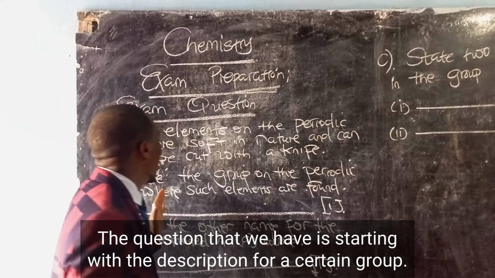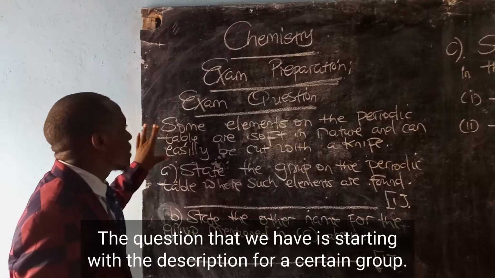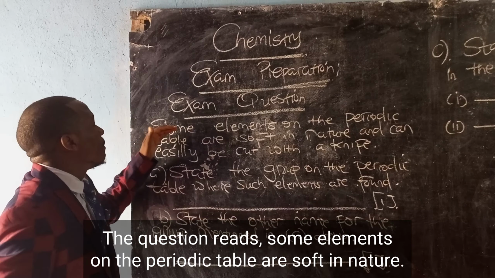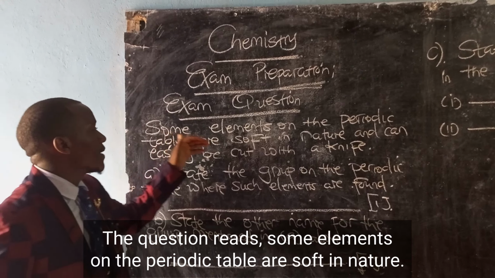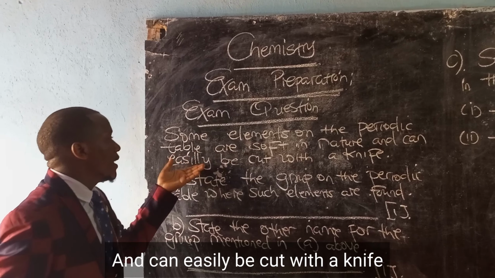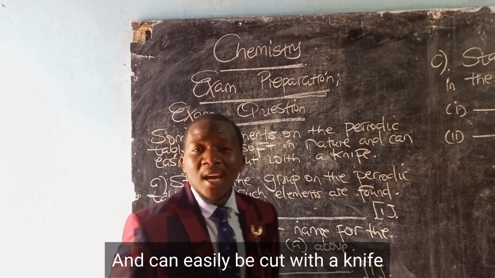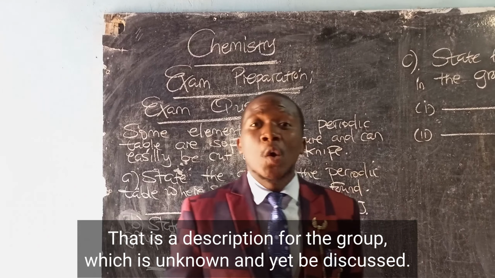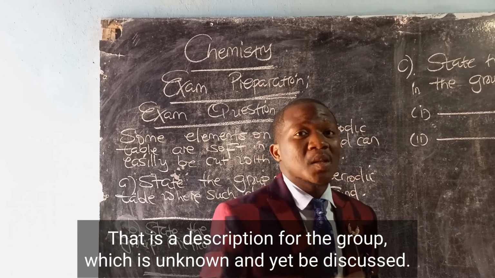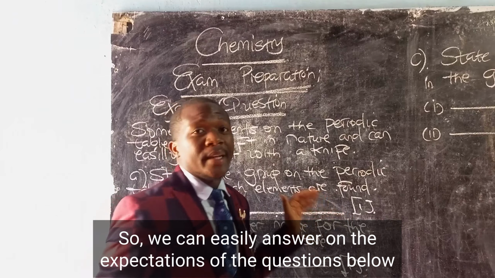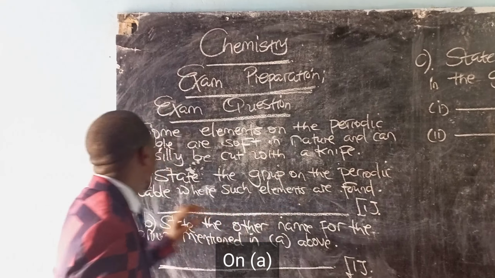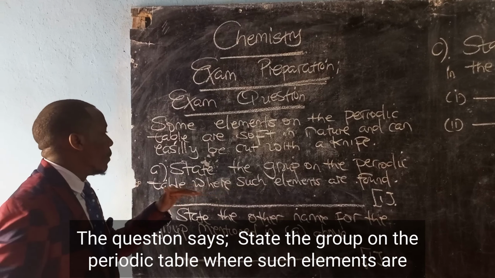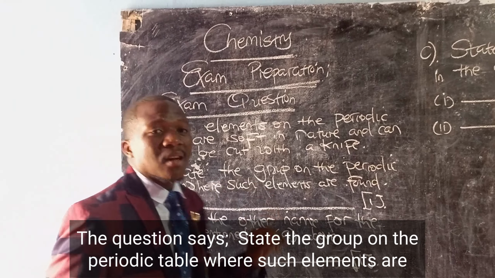The question that we have is starting with a description for a certain group. The question reads, some elements on the periodic table are soft in nature and can easily be cut with a knife. That is a description for the group which is unknown and yet to be discussed, so we can easily answer on the expectations of the questions below. On A, the question says, state the group on the periodic table where such elements are found.